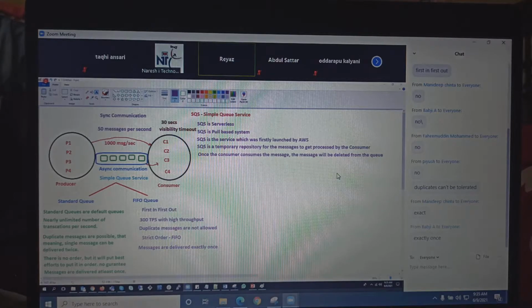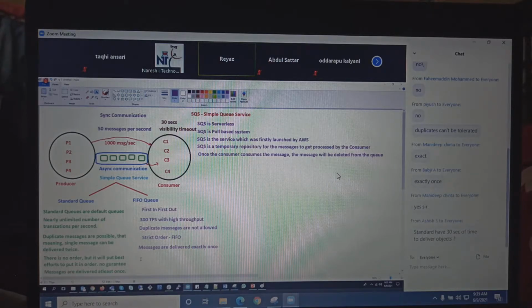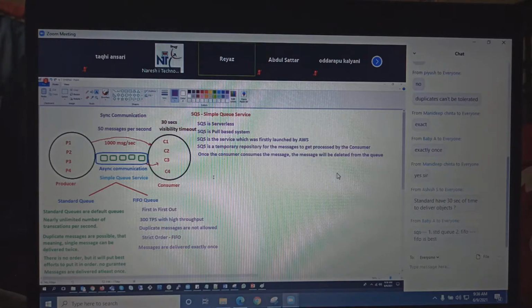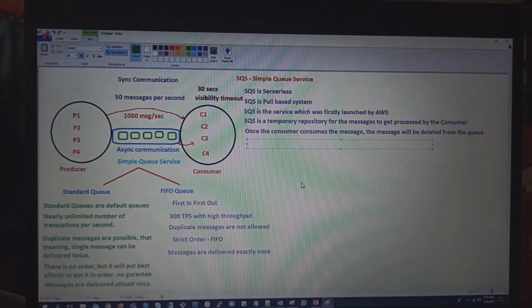You understood the differences between standard queue and FIFO queues, guys? So based on these characteristics, developers will choose based on the requirement whether they want to go with standard queue or FIFO queue. About the timings and object delivering, I'll talk about now. Just now I discussed visibility timeout. Visibility timeout meaning the time which the message is invisible inside the queue.